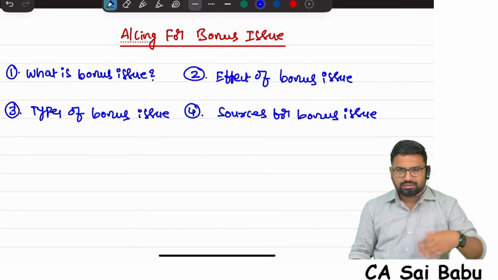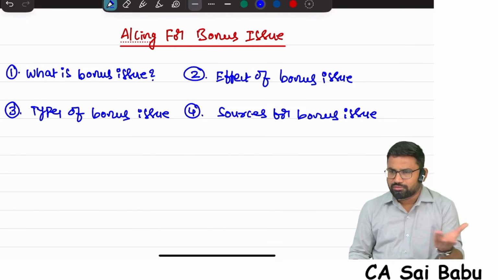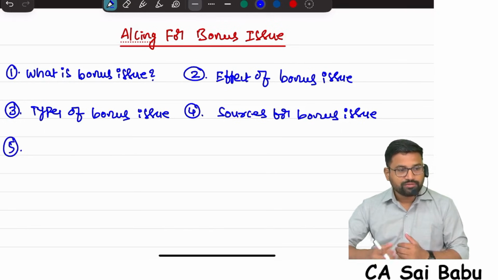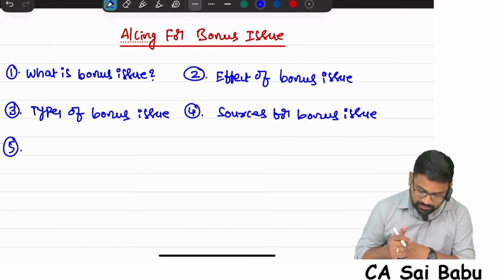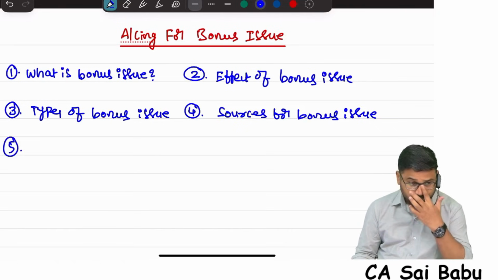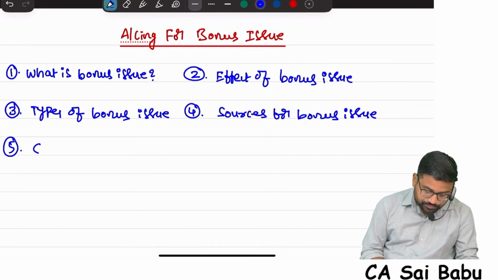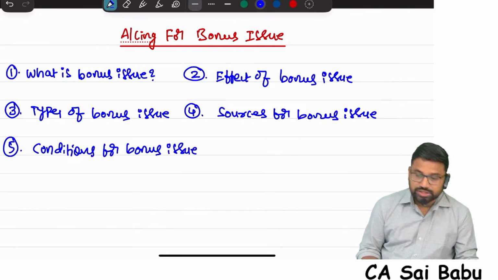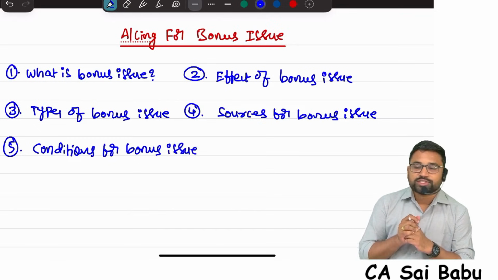I think in law paper you might have covered the share capital chapter in first group. Okay, no problem. Even if you don't remember, we are going to revise it again here. Sources for bonus issue, and then conditions for bonus issue. I think in one attempt they have asked this theory question: explain the conditions for bonus issue.